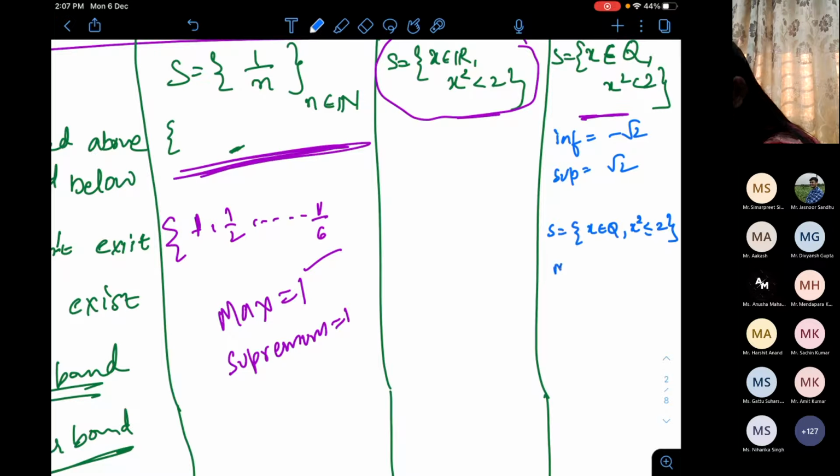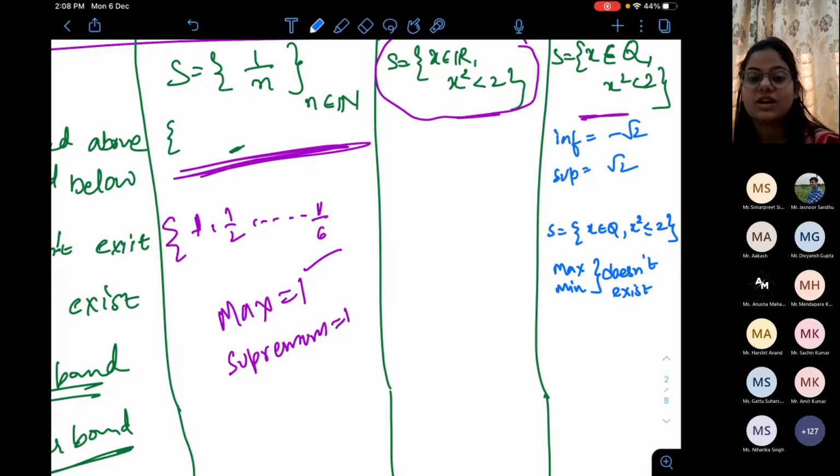Here, in this case, maximum and minimum do not exist, because the maximum is root 2 and the minimum is minus root 2, but they do not belong to the set S. Earlier, where I had taken x belongs to R, the maximum and minimum exist, but here they do not exist. In place of rational, if I had taken irrational, then maximum and minimum would exist.